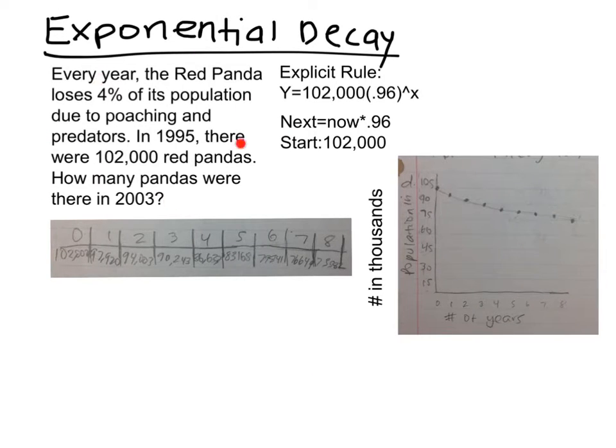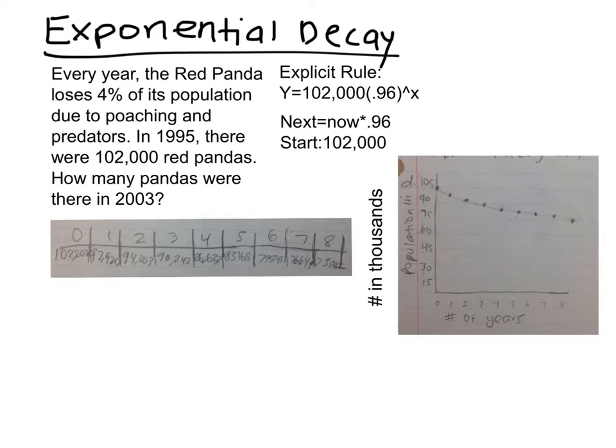Every year, the red panda loses 4% of its population due to poaching and predators. In 1995, there were 102,000 red pandas. How many pandas were there in 2003? To figure this out, you must write an explicit rule.